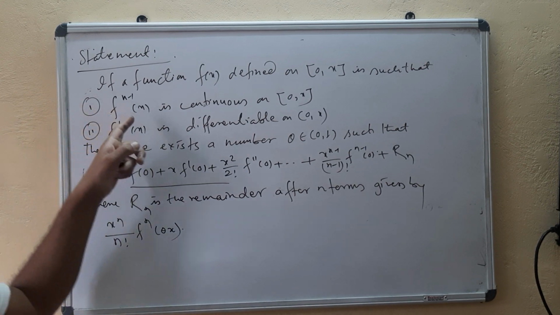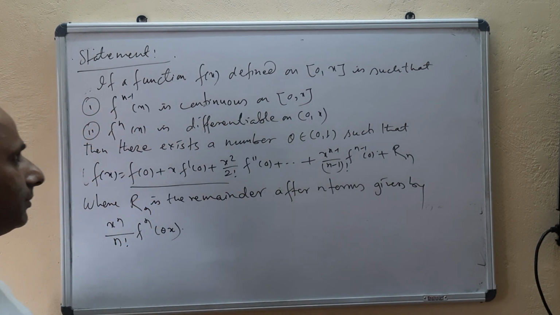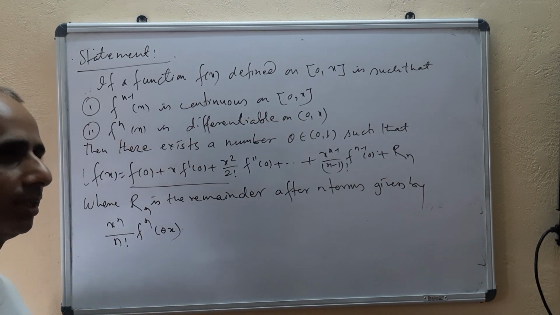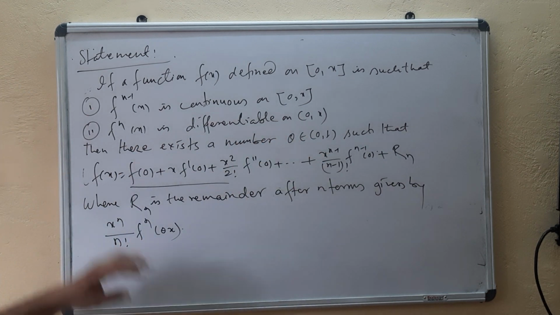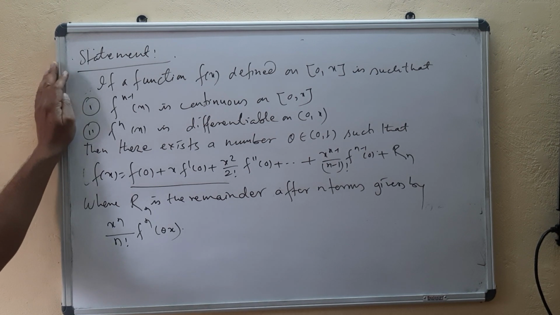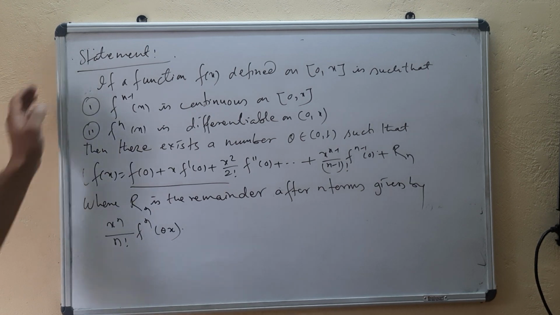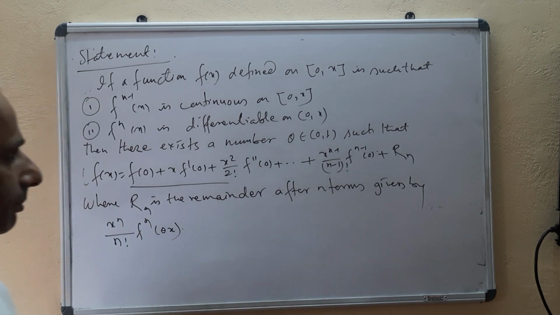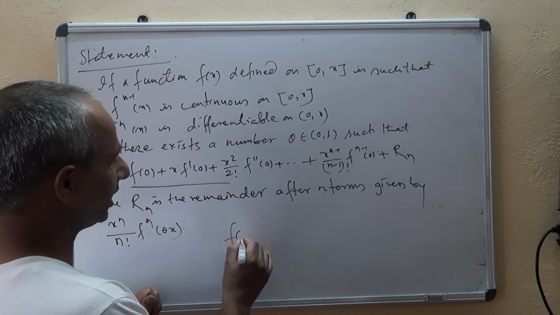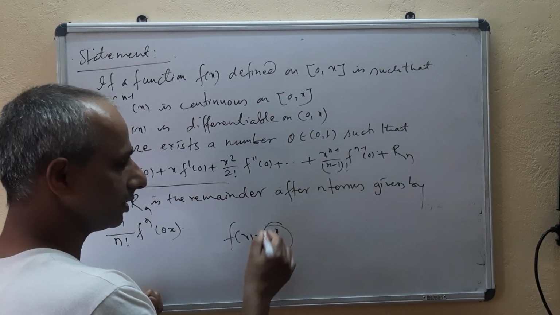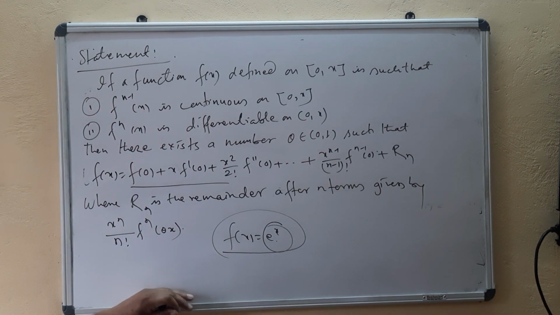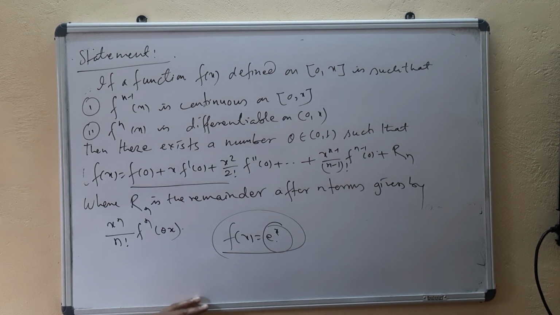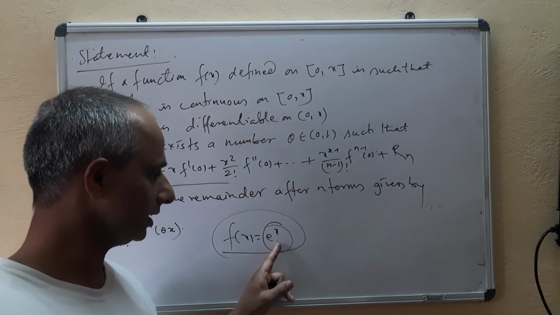Namely, f^(n-1) is continuous on the closed interval [a, b] and f^n(x) is differentiable on the open interval (a, b). Here we go only up to the nth order derivative of the function f(x). But if a function is differentiable at any order, for example f(x) equal to e^x, the derivative of every order exists on the whole real line, and is continuous.